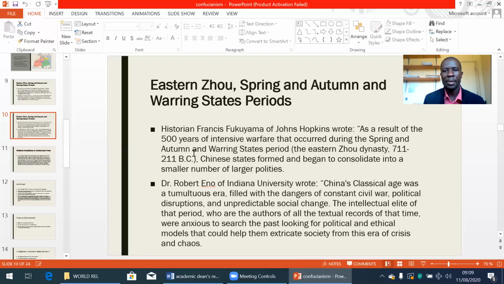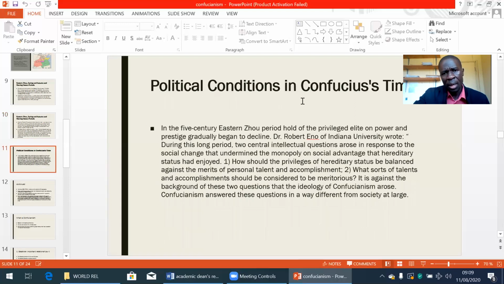the prevailing circumstances in his time actually contributed to the kind of philosophy that has developed to be referred today as Confucianism. Political conditions in Confucius' time. In the 1st century Eastern Zhou period, the hold of the privileged elite on power and prestige gradually began to decline.